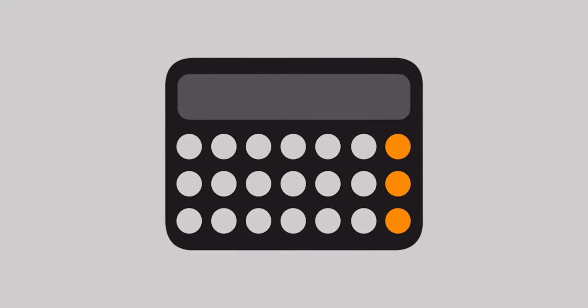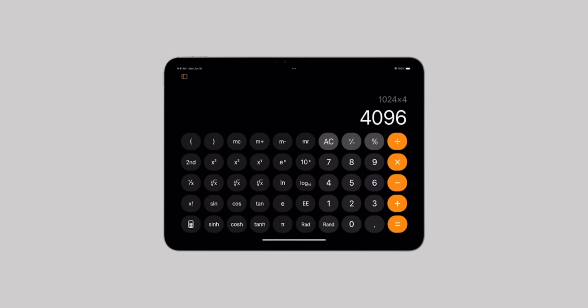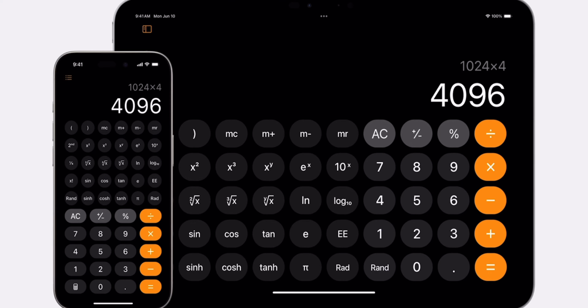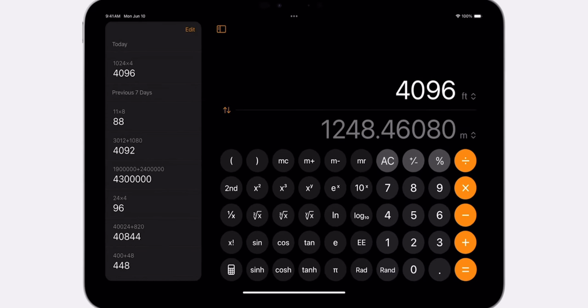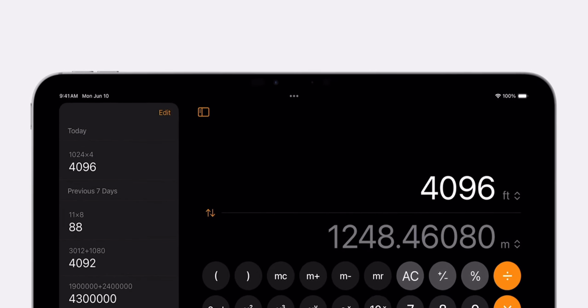Also, Apple finally did it. The Calculator app is coming to the iPad. As you would expect, it looks a lot like the iPhone one, but it takes advantage of the iPad's larger display to offer more buttons and controls on screen at once. It also supports dynamic resizing when multitasking on the iPad as well.